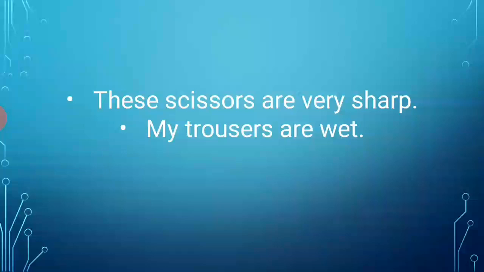Why? Because though it is singular in quantity, they are found in two parts. Therefore, we use a plural verb with such nouns like scissors, trousers, tweezers, spectacles, shears, etc.